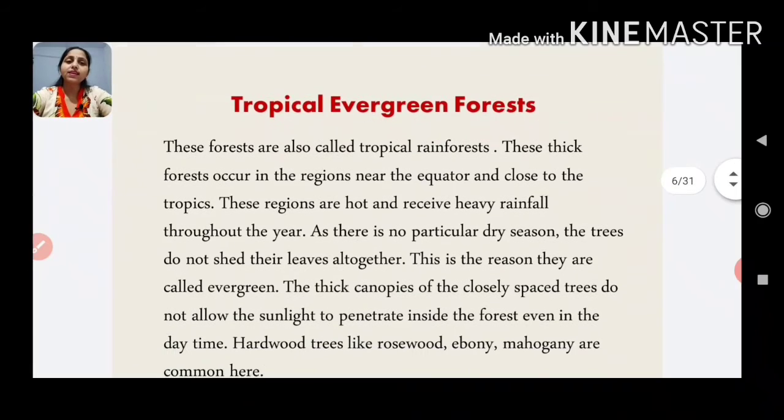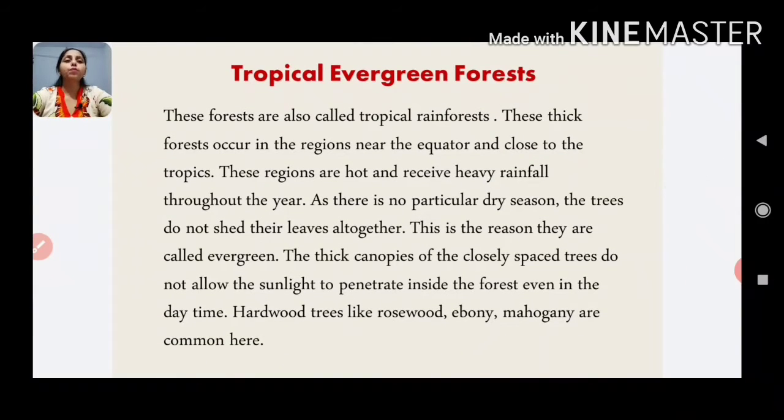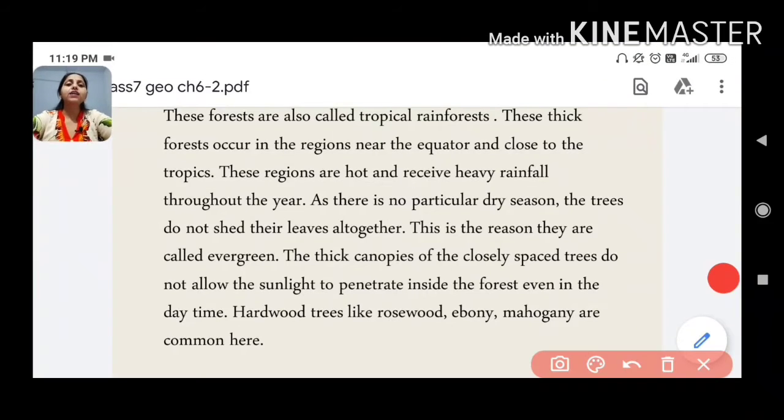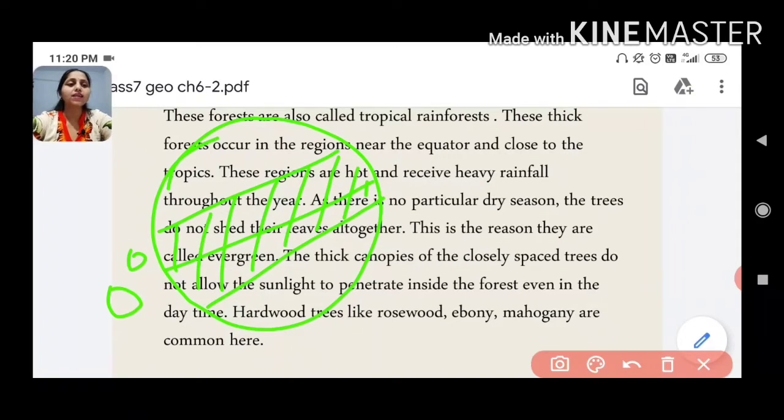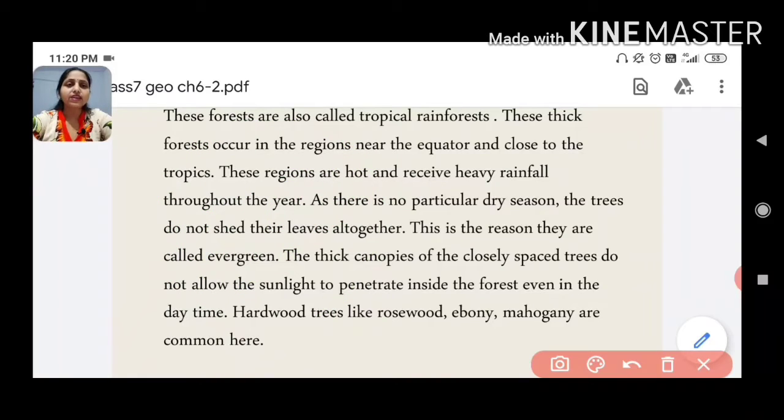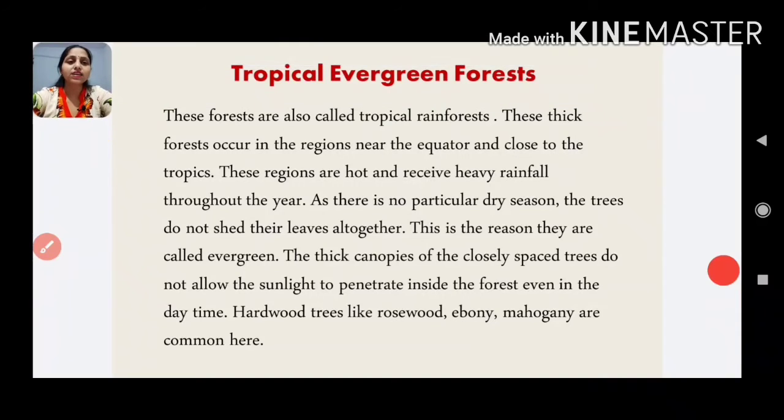Now firstly, let's understand what are tropical evergreen forests. These forests are also called tropical rainforest. These thick forests occur in the region near the equator and close to the tropics. As I explained to you in class 6, this is the equator, and here 23.5 degree north and 23.5 degree south, this region is known as tropical evergreen.